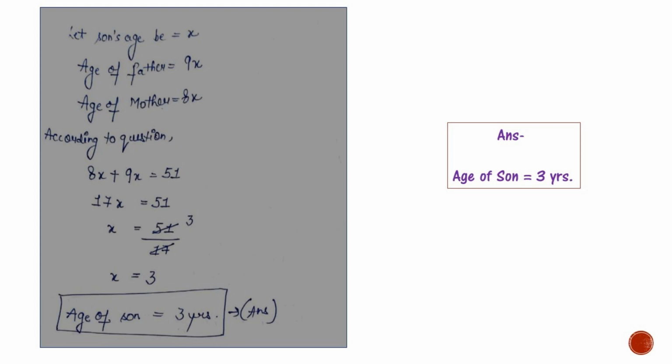Now it will become 17x equals 51. We will find out the value of x equals 51 divided by 17. Now we receive the value of x, that is 3. The value of x is the age of the son, that is 3 years. So the answer is age of son is 3 years.